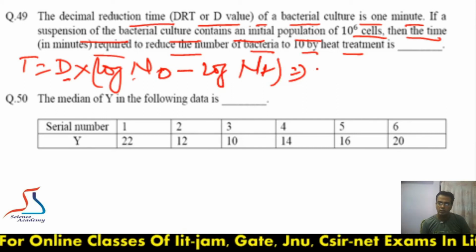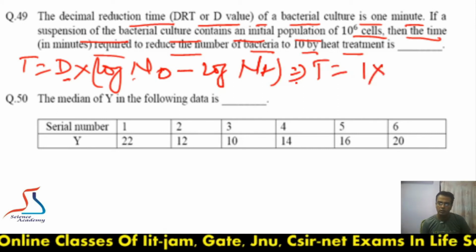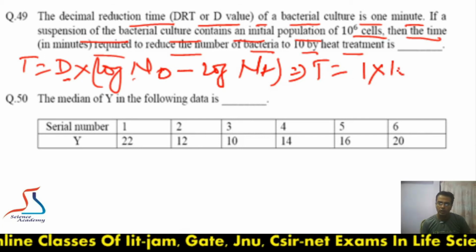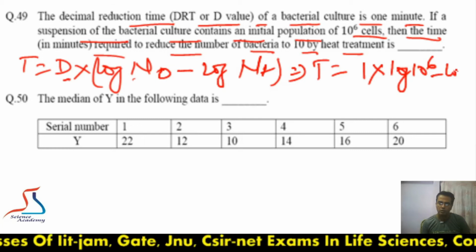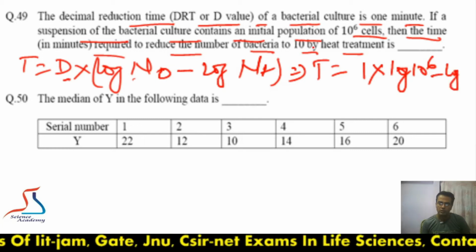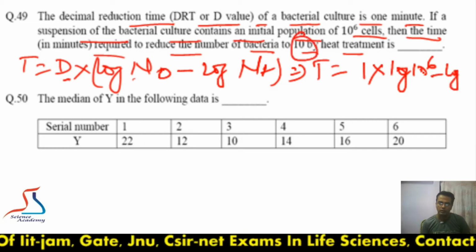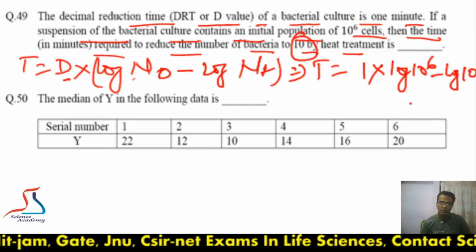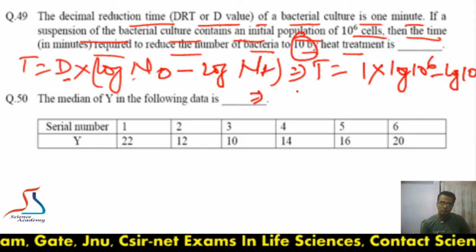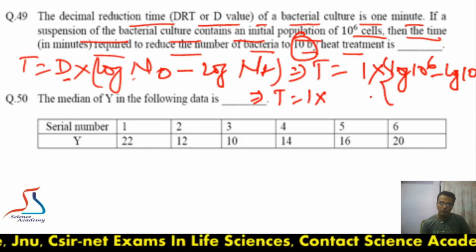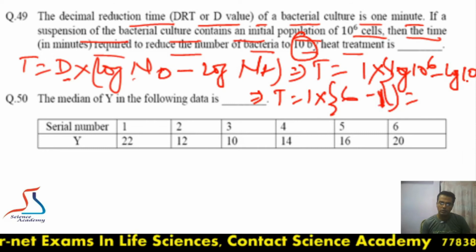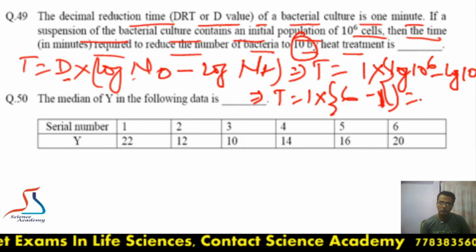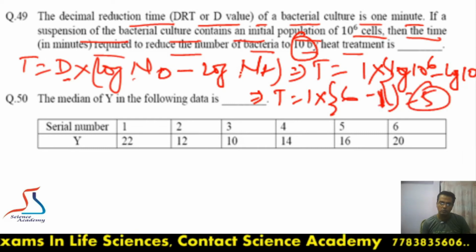So T is equal to D value, which is 1 minute, multiplied by log N naught, 10⁶, minus log of the final number, which is 10. So this value will be how much? T is equal to 1 times log 10⁶ will be 6, minus log 10 value will be 1, so 6 minus 1, 5. So answer will be 5 minutes.